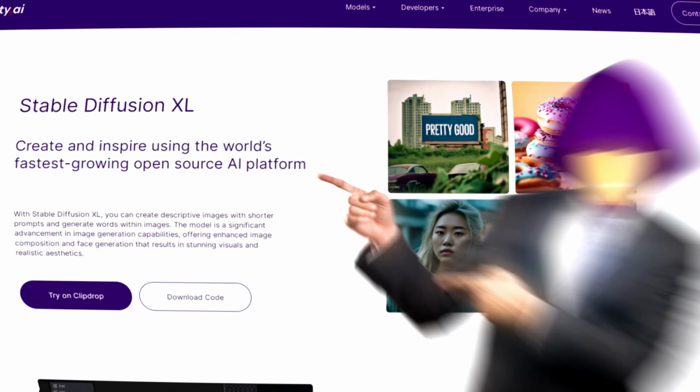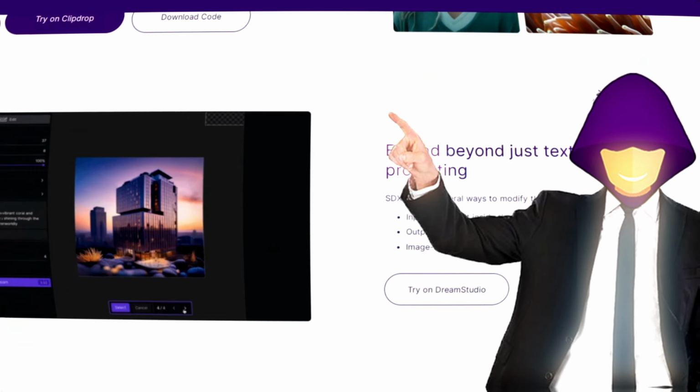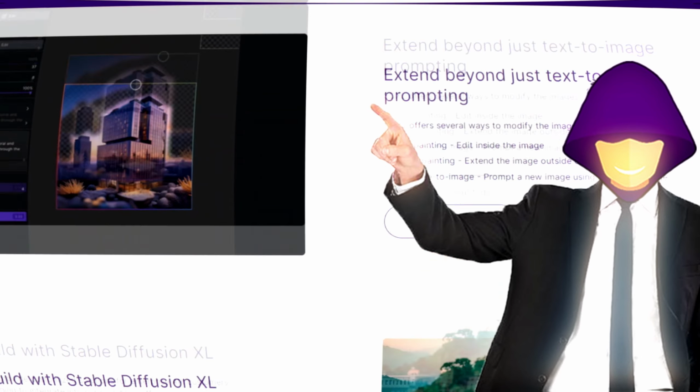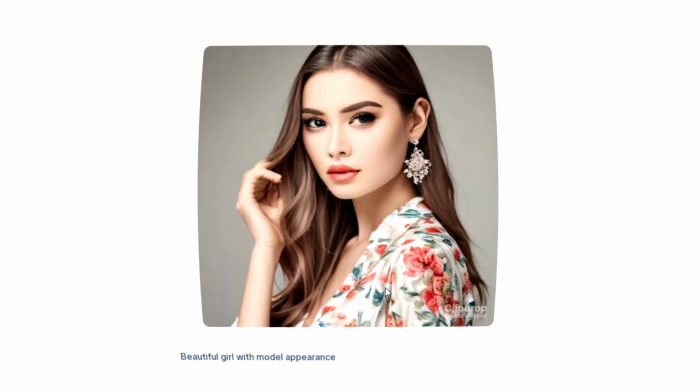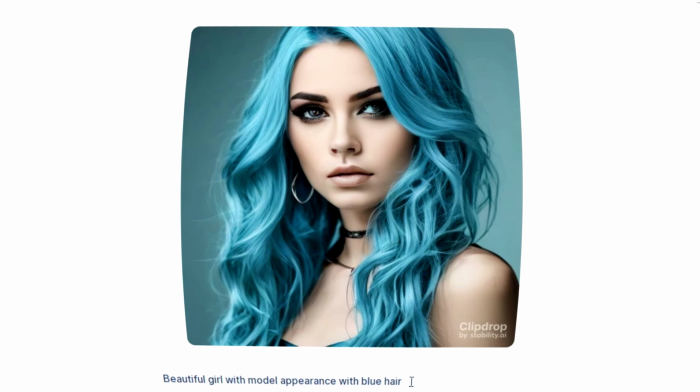The star player here is Stable Diffusion XL, released in late July 2023. These massive models need a lot of computing power, but you can fine-tune them using something called a checkpoint with some extra training data. And don't sweat it, there are plenty of these checkpoints already out there.